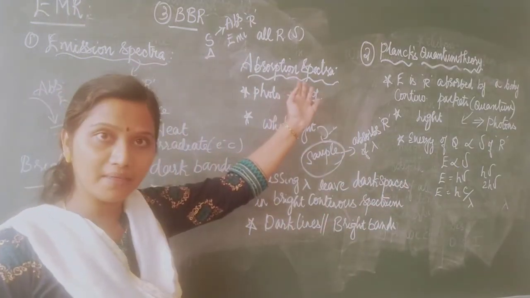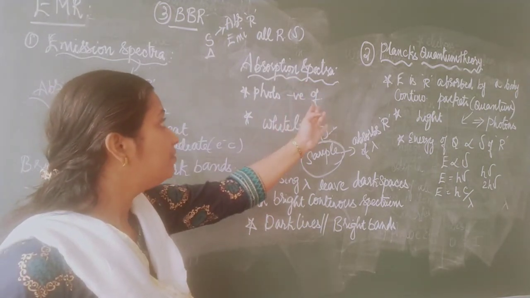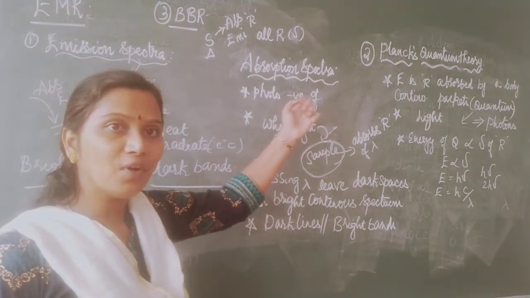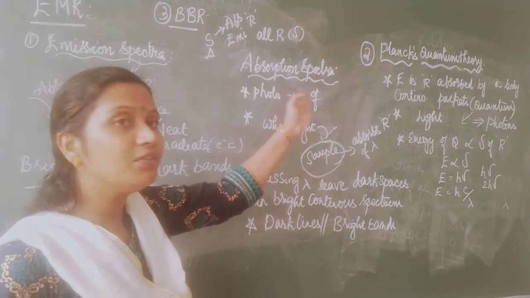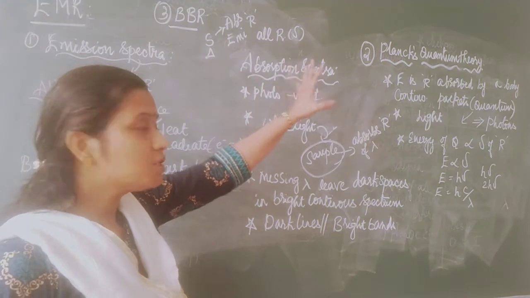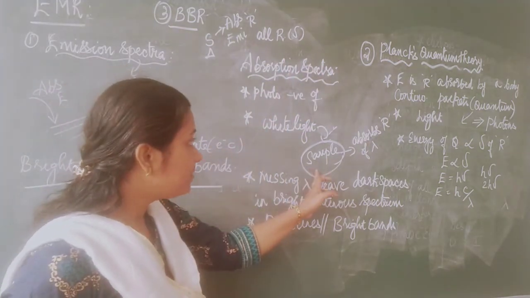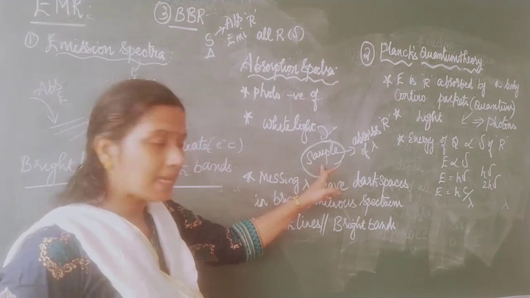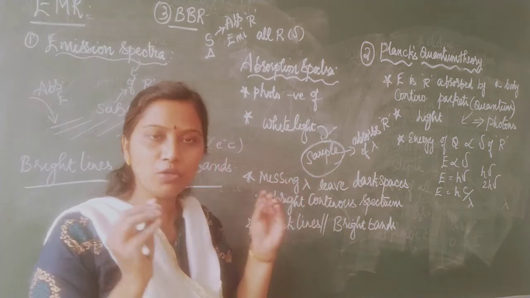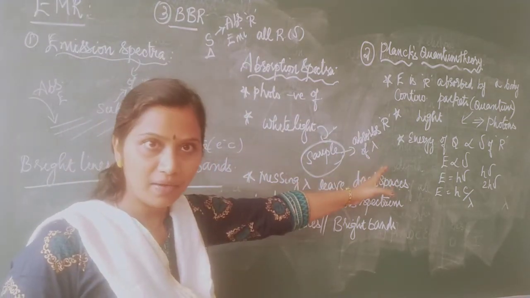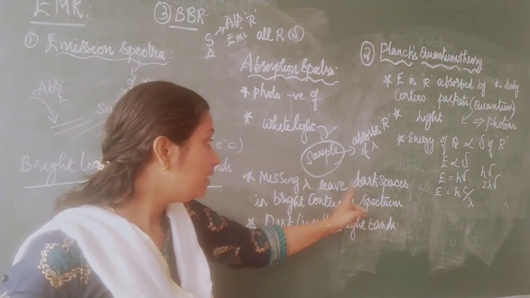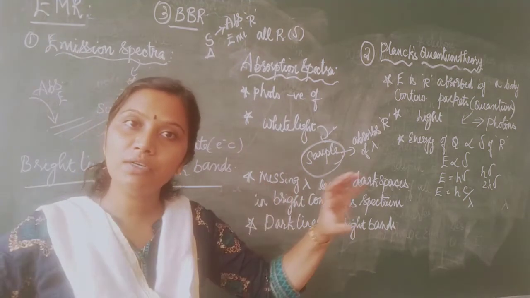Absorption spectra is the photographic negative of emission spectra. Now, how is it obtained? I have a sample and I am passing white light to it. The sample is going to absorb certain radiations of certain wavelengths, so those will be missing. Those missing wavelengths will leave dark spaces in my continuous bright spectra.